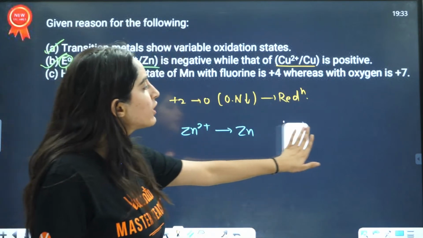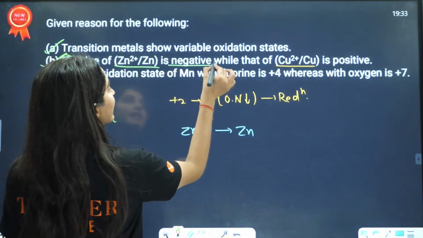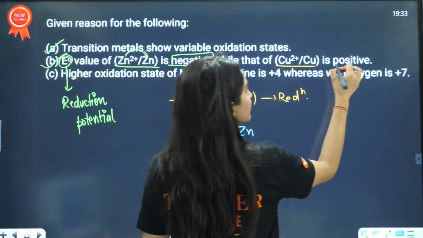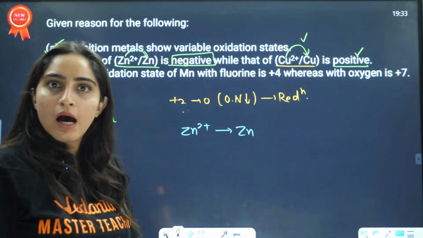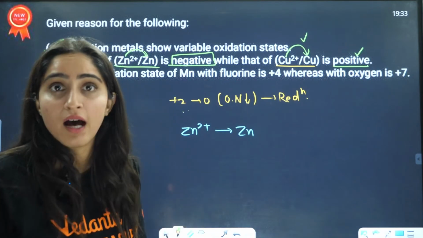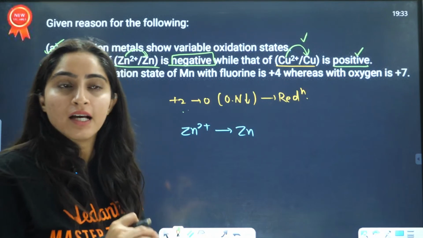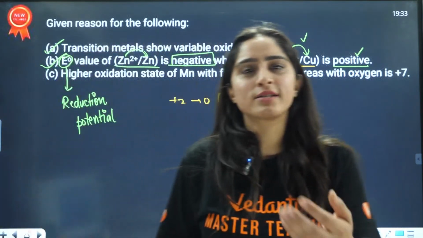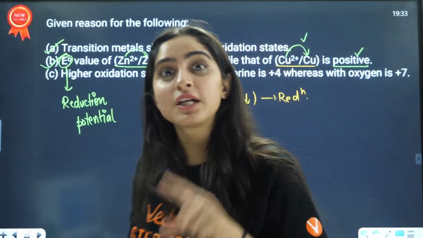So, if they say that this E0 value is negative, that means this change is difficult. If they are saying that this is positive, that means this change is easy to happen, right? In the question itself, you will get the answer. So even if you don't know anything about the electronic configuration, you can still answer.